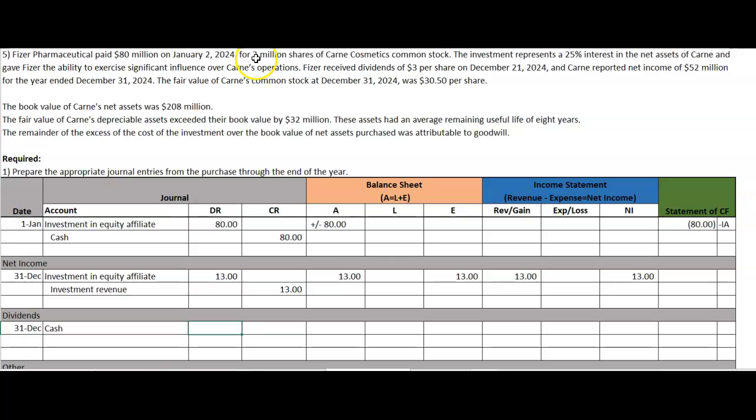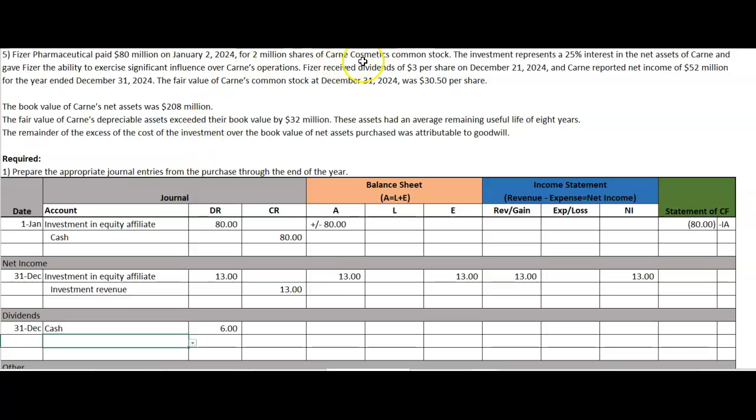Here, we own 2 million shares, and they declared a $3 dividend. So all we have to do is go in and do a $6 million dividend adjustment. Again, the 2 million shares we physically own times the $3 per share dividend. Now, where's that going? Well, think about it.